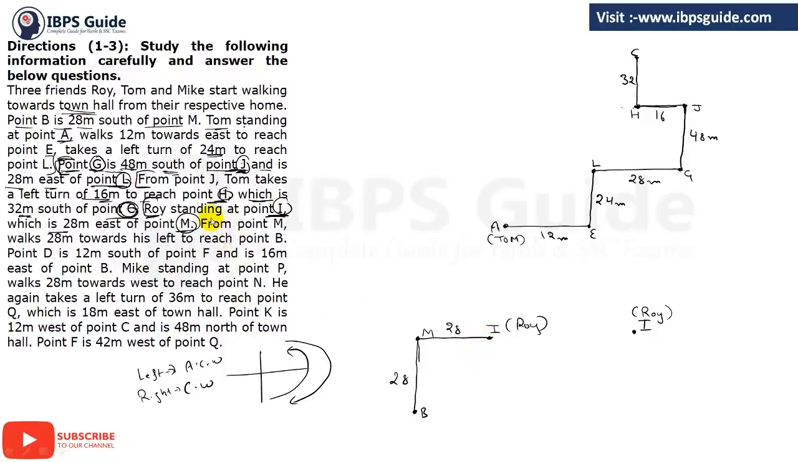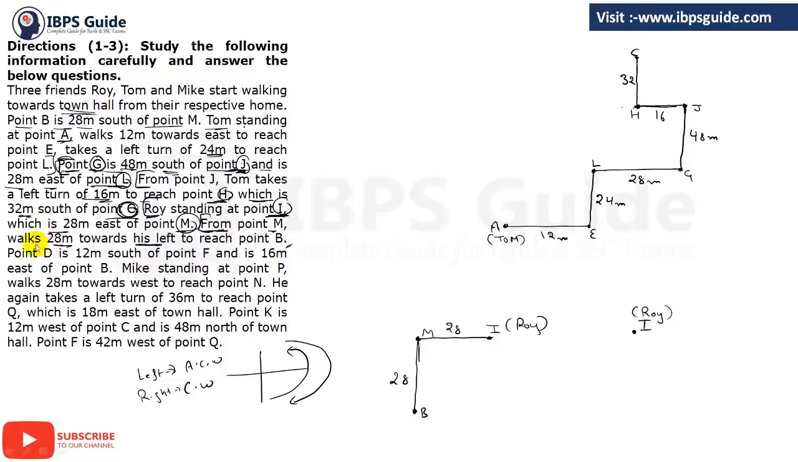Clear? Okay, next. From point M, Roy walks 28 meter towards his left, just like this. I, that is Roy, and that is point M. So from M it takes a left and moves 28 meter to reach point B. So it is already reached here.